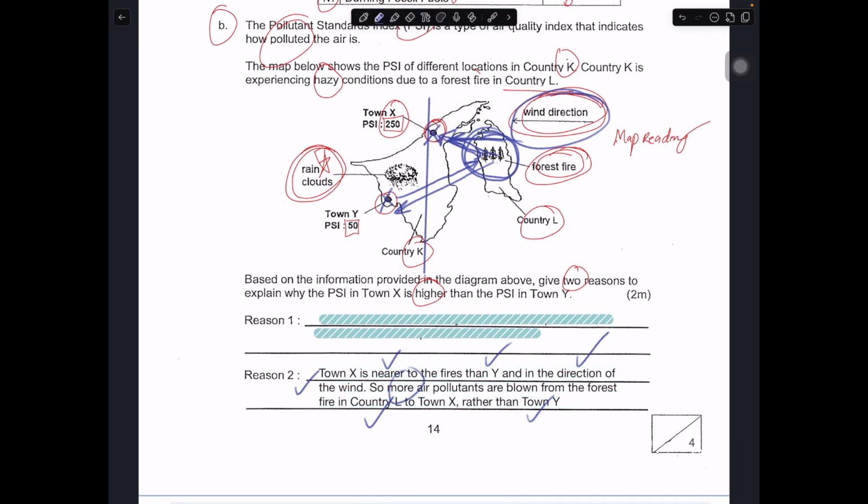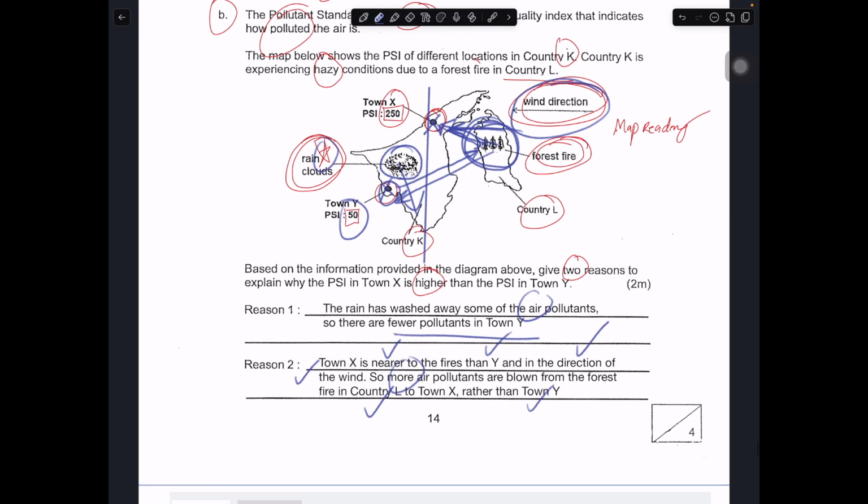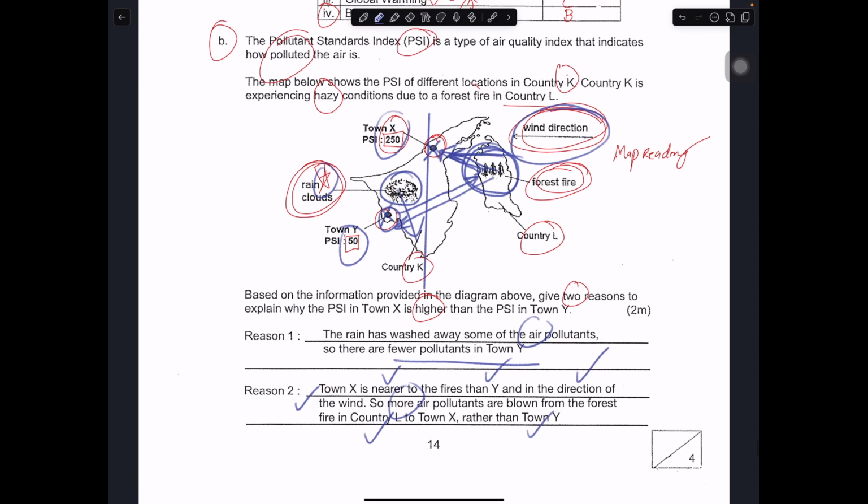Another reason is that there's a weather event occurring near town Y. So there's a rain cloud, right? It's possible that the rain washes some of the air pollutant onto the ground, so there is less air pollutant in the air. With less air pollutant in the air, the index will be of a lower value. So it could be that the rain washes off some of the air pollutant, so there's less air pollutant in town Y. But you can see that in town X there's no rain, so that's why it is much higher.